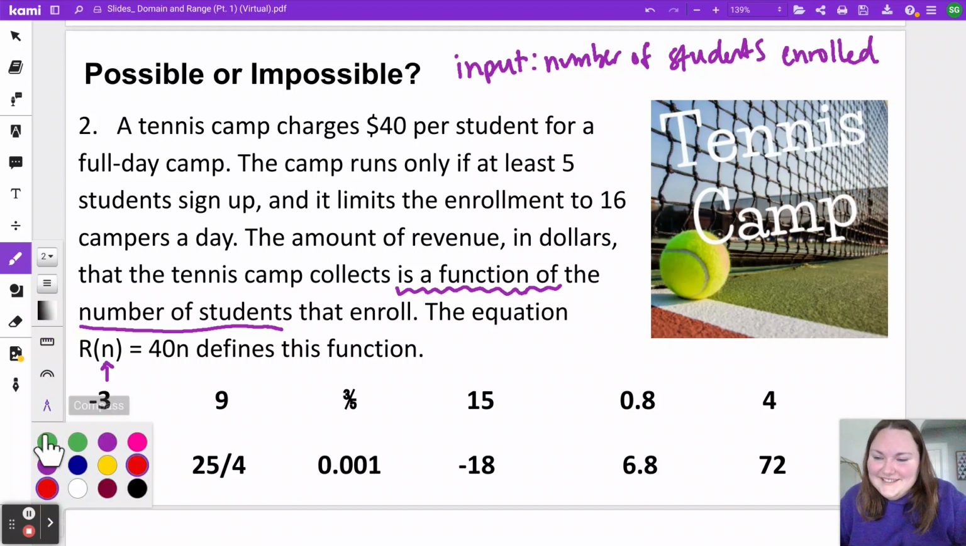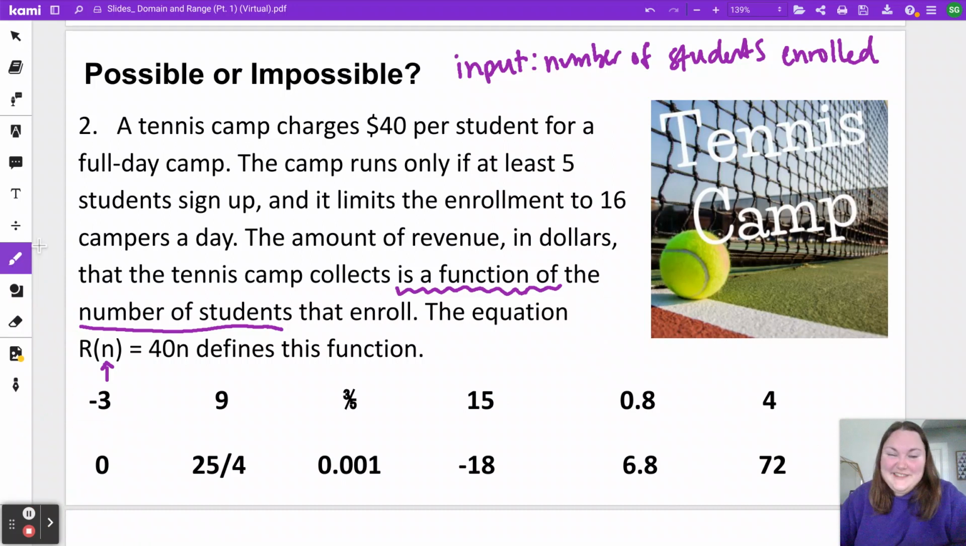But if you have your guesses, I'm going to start the same way we did before with eliminating the ones we know are wrong. And again, when I do this in person, usually students begin by saying, I know you cannot have a negative number of campers.